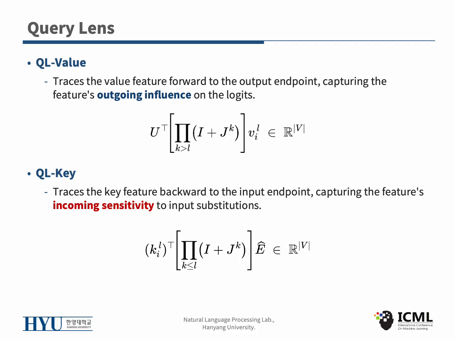QL key does the opposite. It traces the key feature backward through the stream to the input and captures the feature's incoming sensitivity to input substitution. In other words, what activates it. Logit Lens can be considered as a case where the stream transition collapses to the identity.